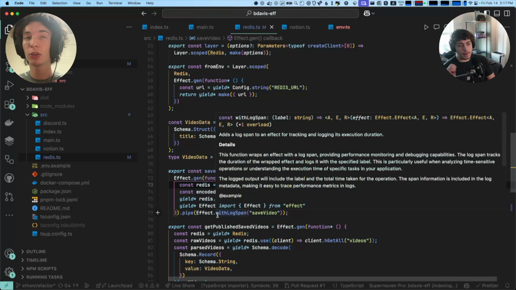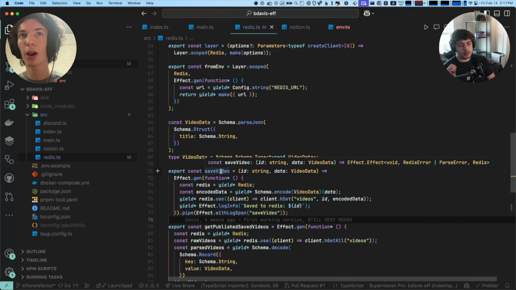When we do that, the whole effect now, in this third type parameter, says: in this effect, you used the Redis placeholder, so you need to provide me a Redis. I don't know what Redis is, all I know is that it's a type. I gave you the type, but you have to give me the actual thing. Higher up in the program is where we inject what the Redis actually ends up being.